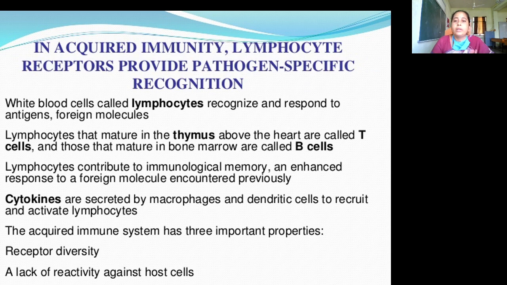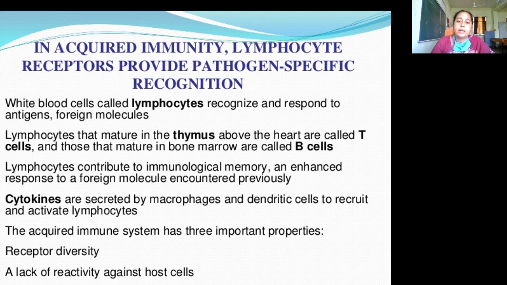In acquired immunity, lymphocyte receptors provide pathogen-specific recognition. Here, white blood cells called lymphocytes recognize and respond to antigens, foreign molecules. Lymphocytes that mature in the thymus above the heart are called T lymphocytes, and those that mature in the bone marrow are called B lymphocytes. Lymphocytes contribute to immunological memory and an enhanced response to a foreign molecule encountered previously.